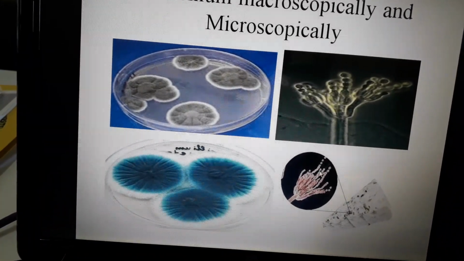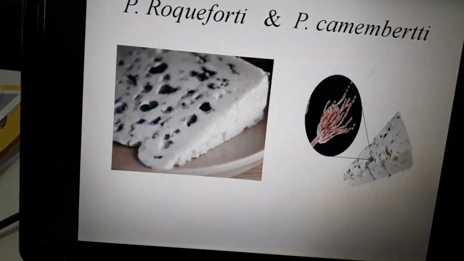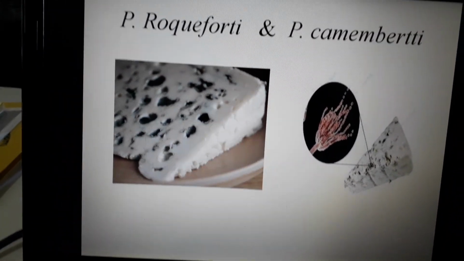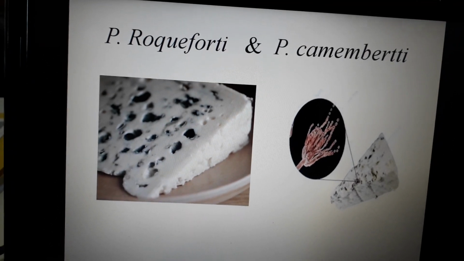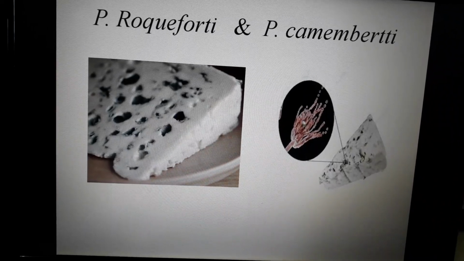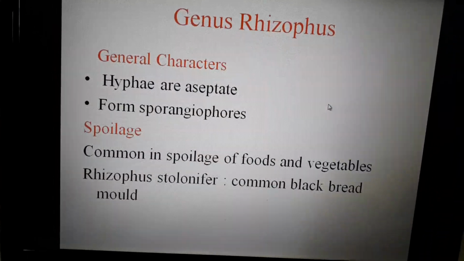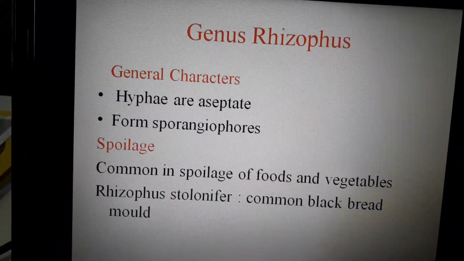These are the conidiophores on brush-like septate hyphae. Now this is Penicillium roqueforti and this is Penicillium camemberti. You can see these with your naked eyes, and when you observe them under a microscope, you will see this type of structure. Now we come to the next genus, and this is Rhizopus.